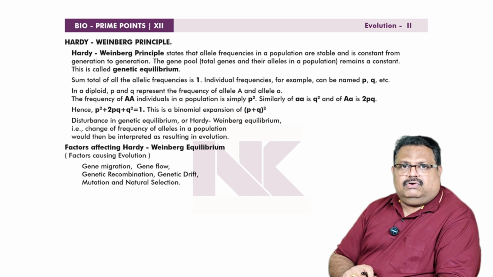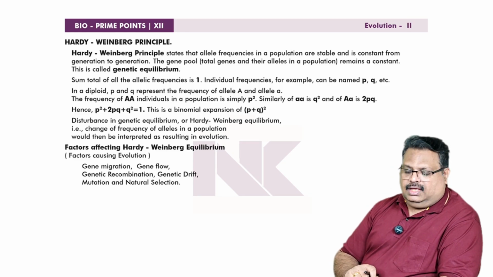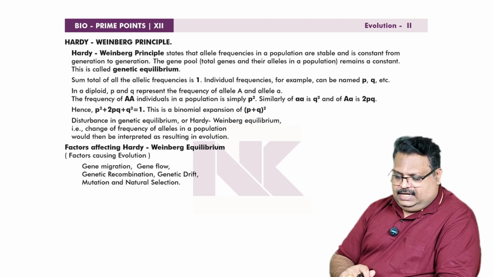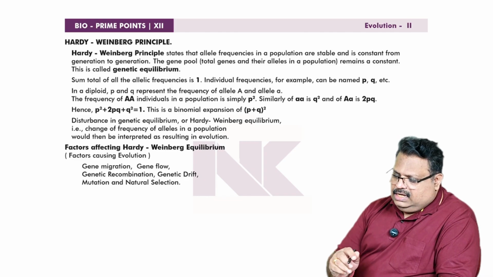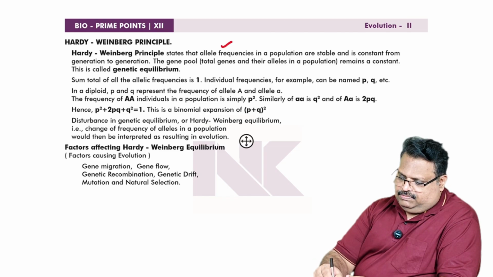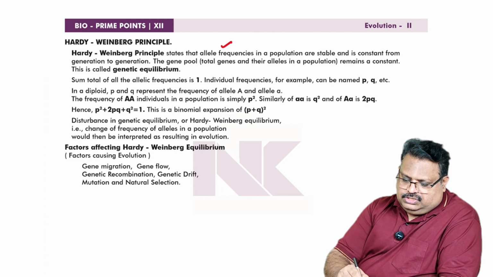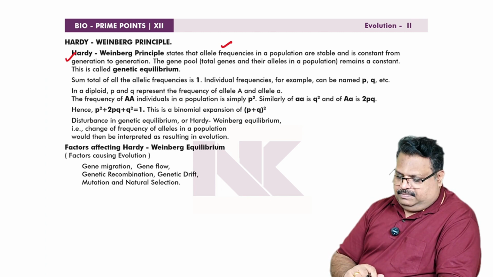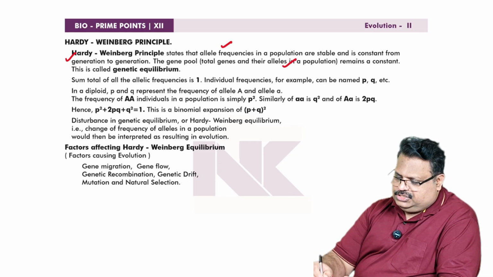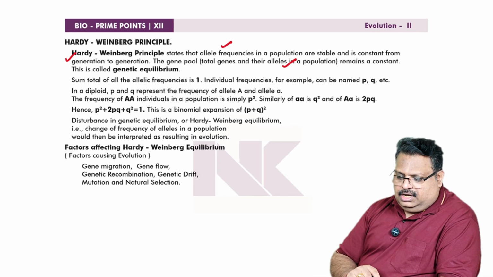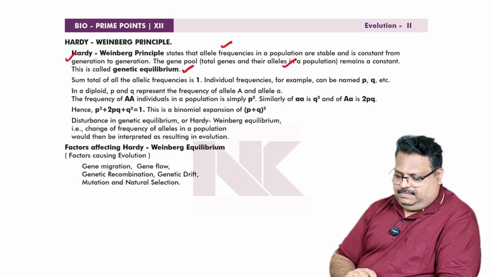Okay. Another important concept in this chapter is the Hardy-Weinberg principle. It is actually regarding population genetics. The Hardy-Weinberg principle states that the allele frequencies in a population are stable and constant from generation to generation. That is the genetic equilibrium. The gene pool, that means the sum total of genes and their alleles in a population, remains constant, and this is called genetic equilibrium. This equilibrium is called Hardy-Weinberg equilibrium.